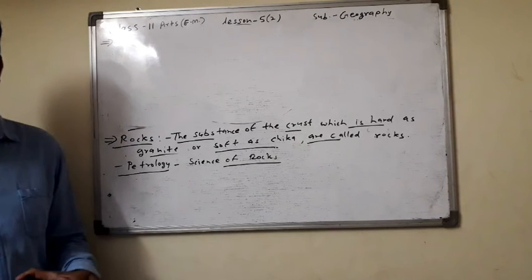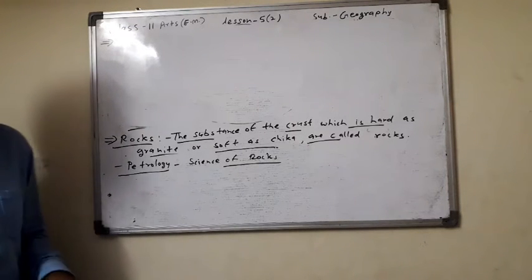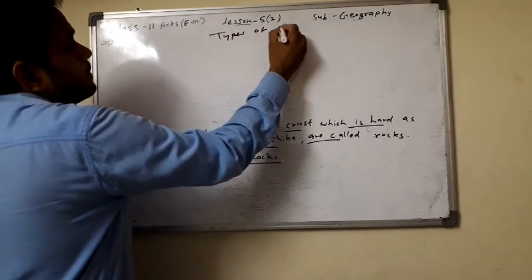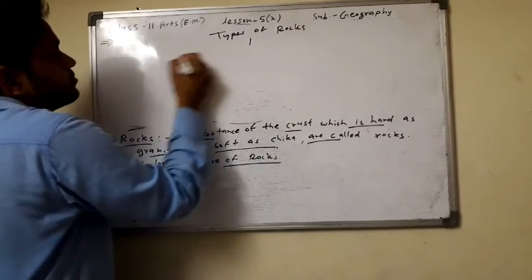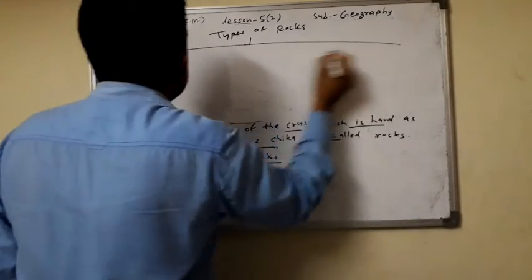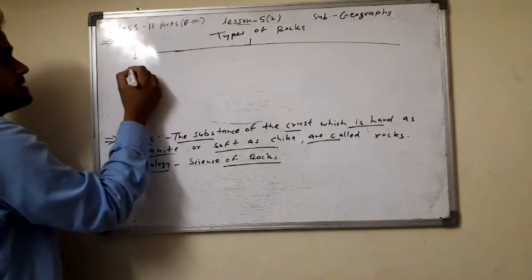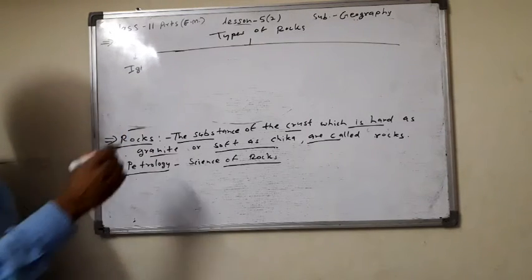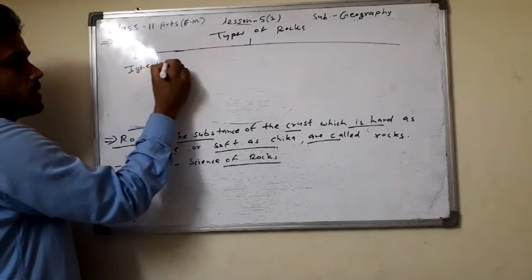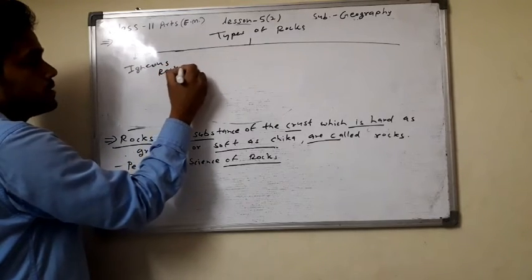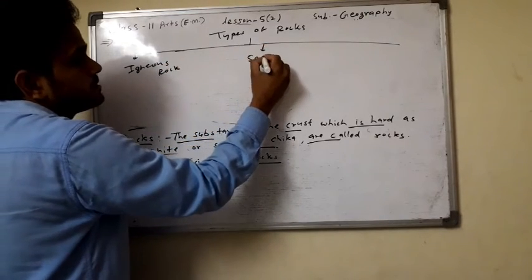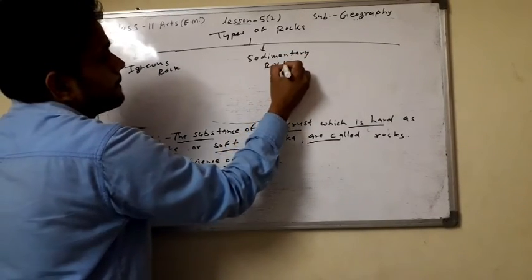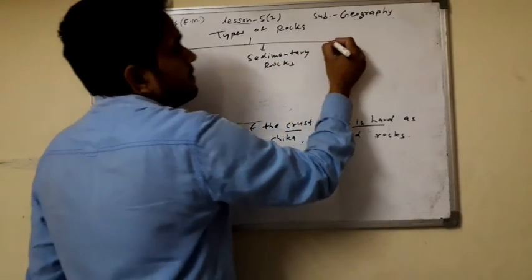And now we discuss the types of rocks. There are three types of rocks. First is igneous rock, second is sedimentary rock, and third is metamorphic rock.